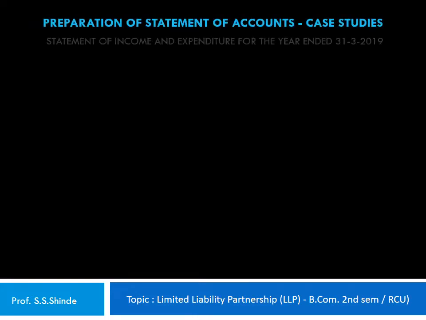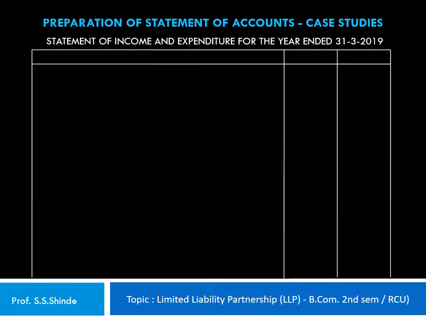Let's prepare the statement of income and expenditure for the year ended 31st of March 2019. Let's rule out the vertical statement with the particulars and the amount column. The first part of the statement is the income heads. So under that, the first is the turnover or sales 15,60,000 shown in the inner column.